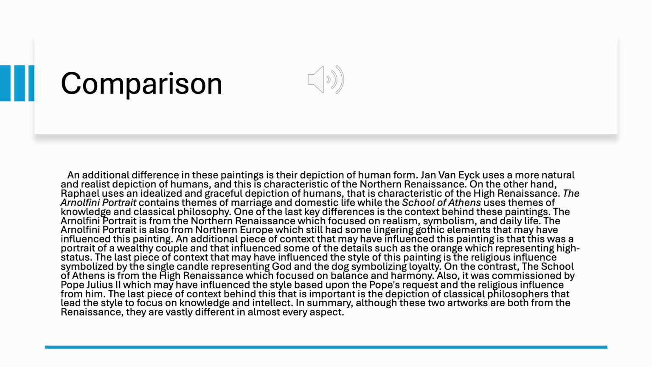In contrast, the School of Athens is from the High Renaissance, which focused on balance and harmony. Also, it was commissioned by Pope Julius II, which may have influenced the style based upon the Pope's request and the religious influence from him. The last piece of context behind this that is important is the depiction of classical philosophers that lead the style to focus on knowledge and intellect. In summary, although these two artworks are both from the Renaissance, they are vastly different in almost every aspect.